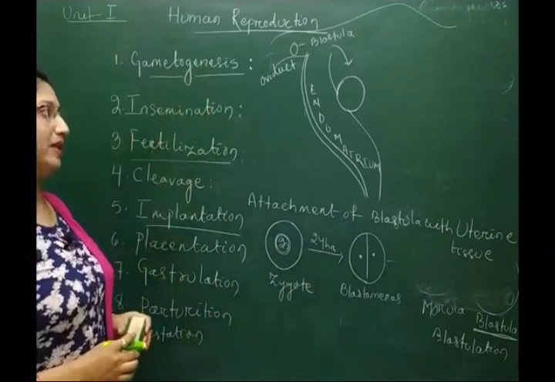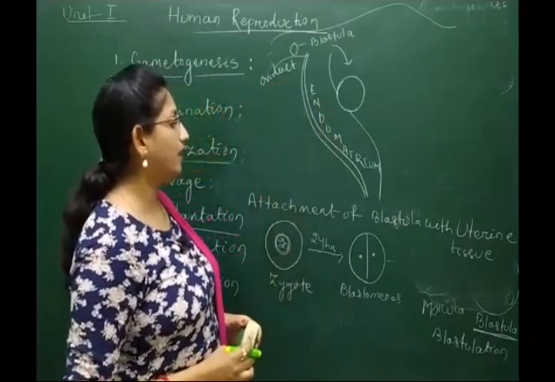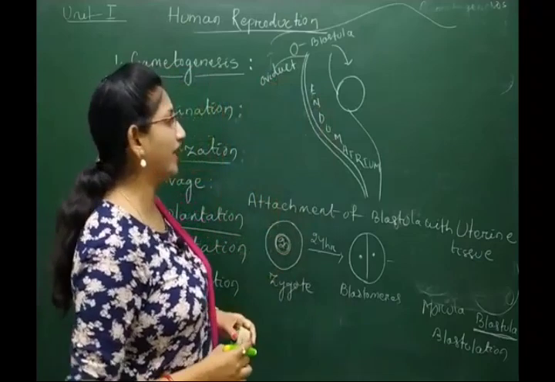After the attachment of the blastula, it will further undergo several developmental stages and develop into gastrula, then further embryonic stages.